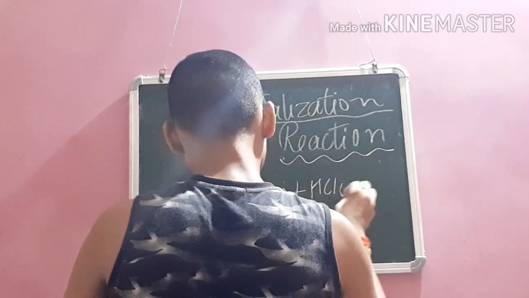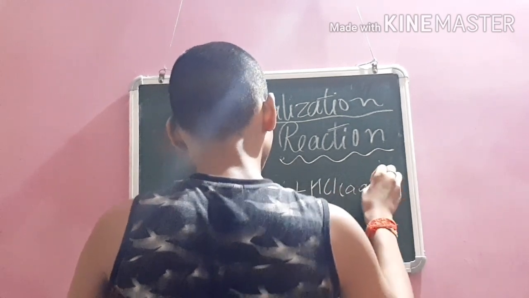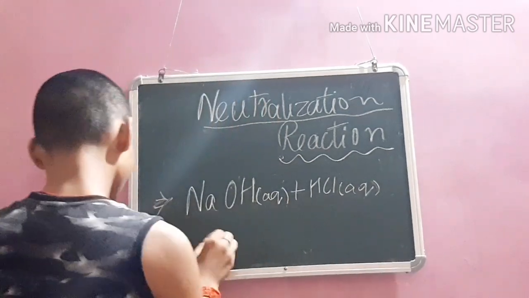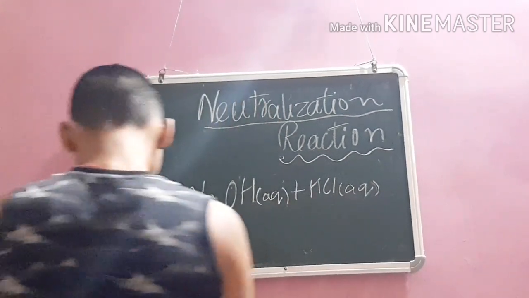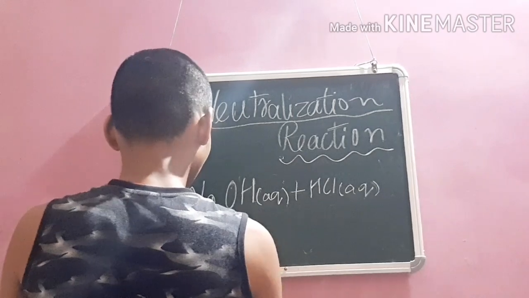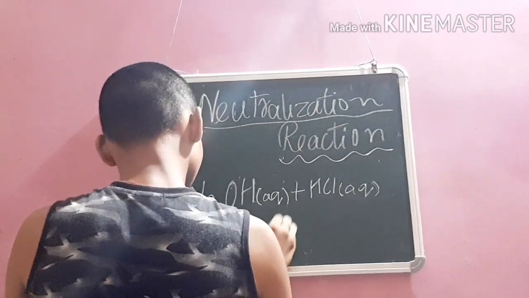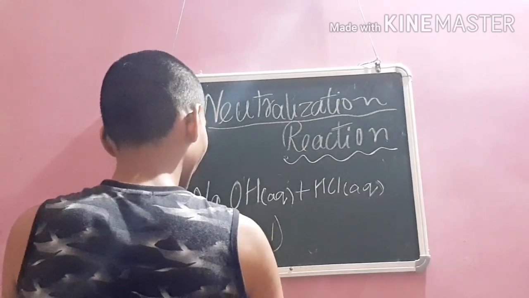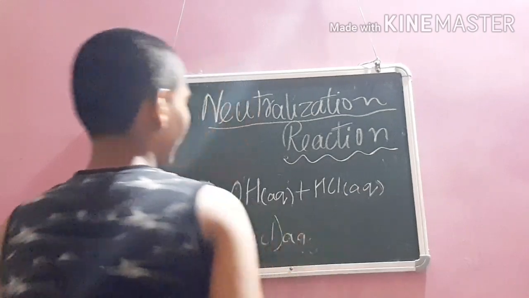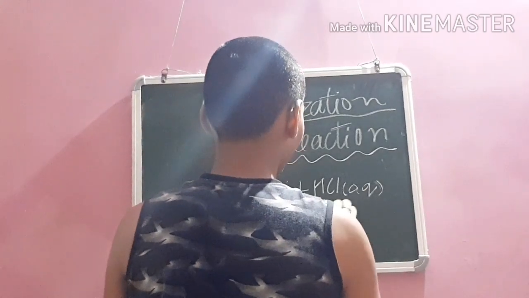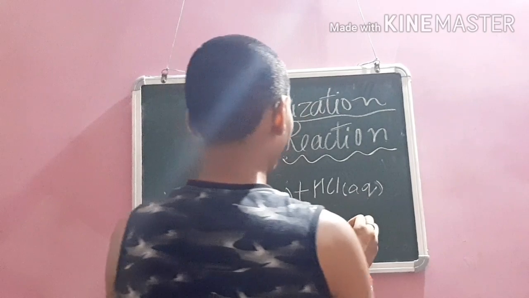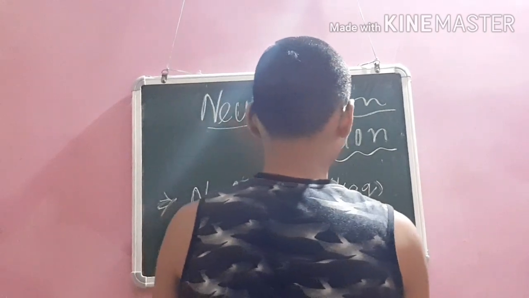When these in aqueous state react together, NaCl, common salt, will be formed in aqueous state with water, H2O.